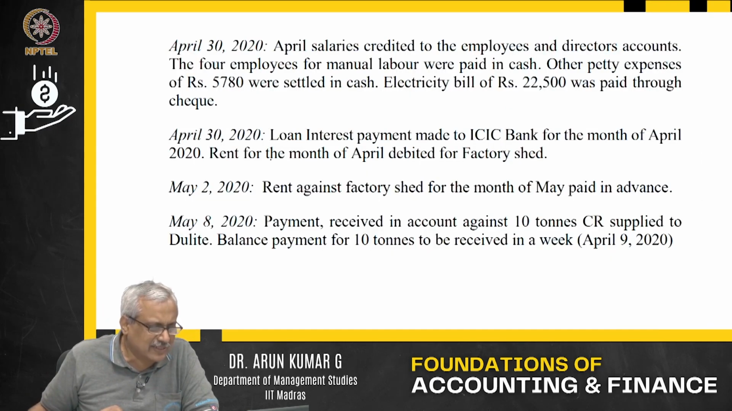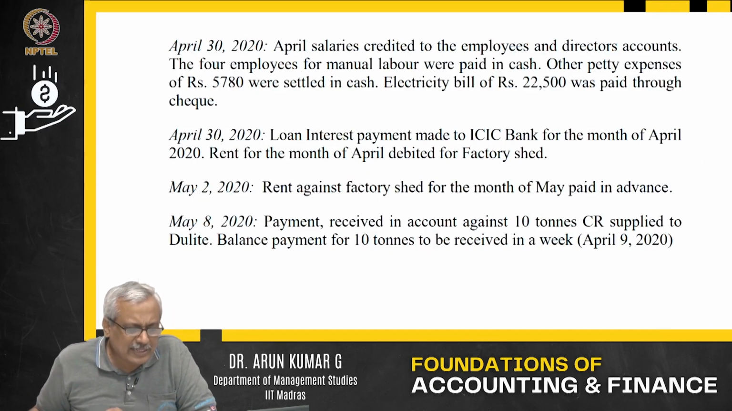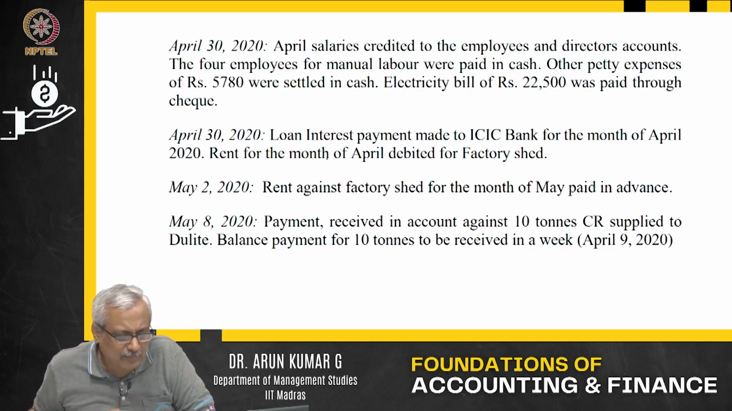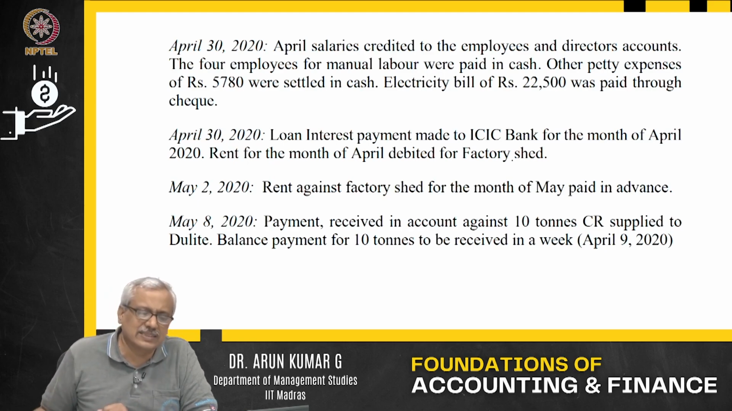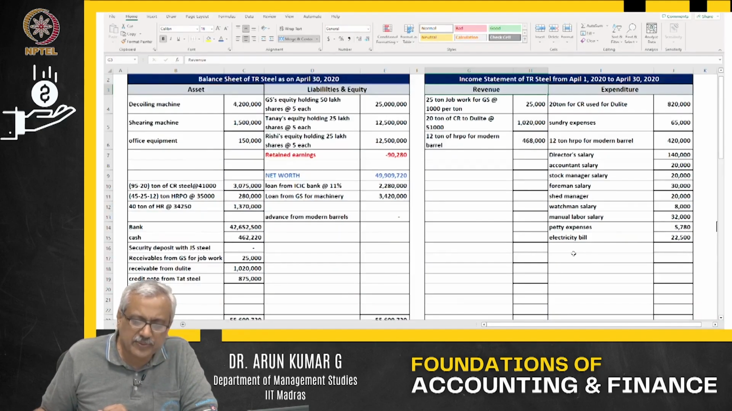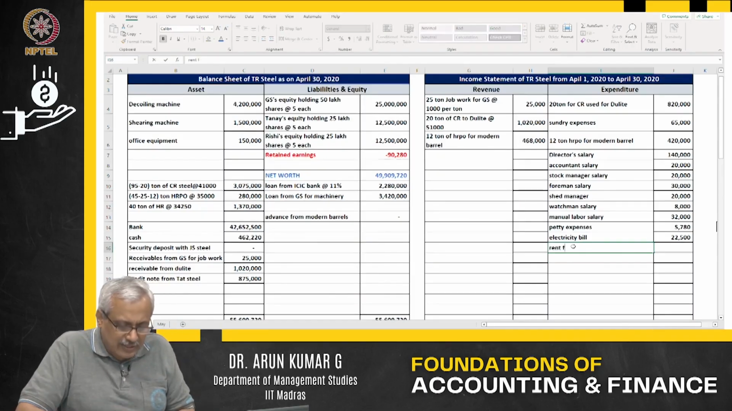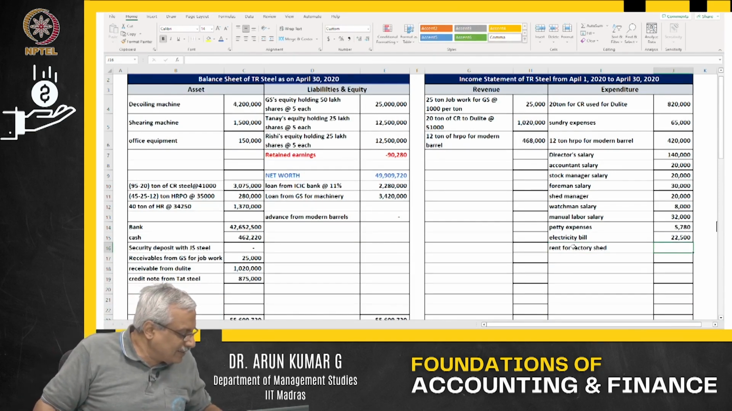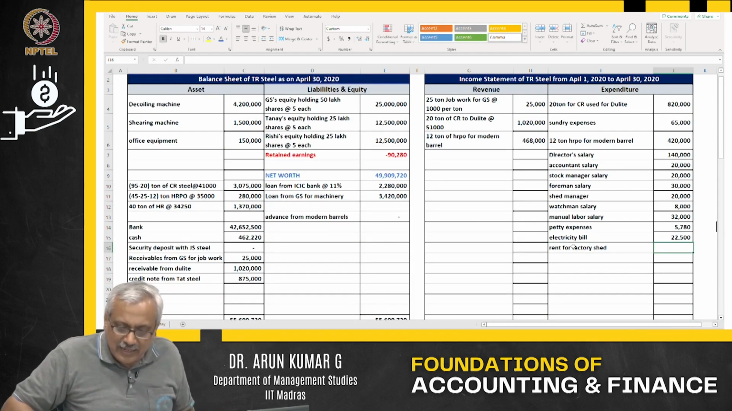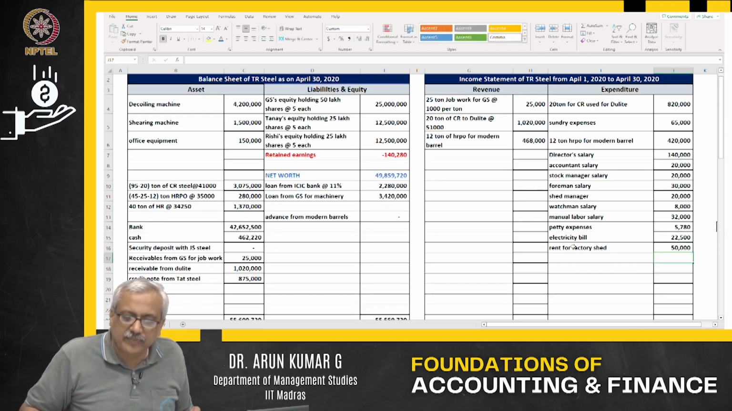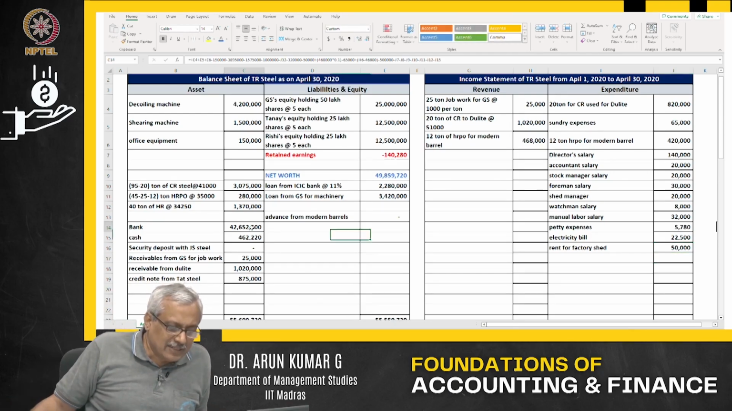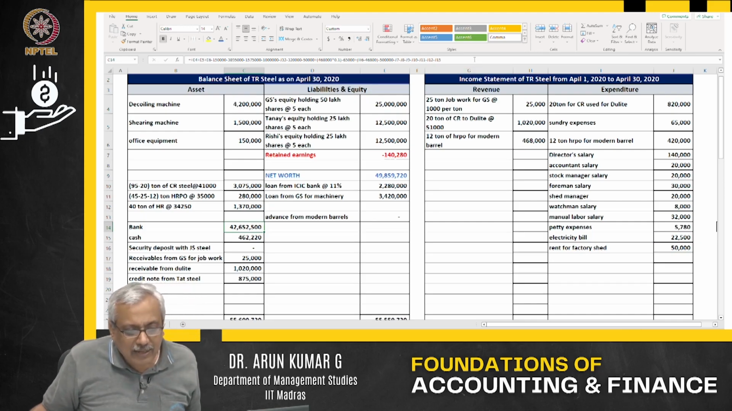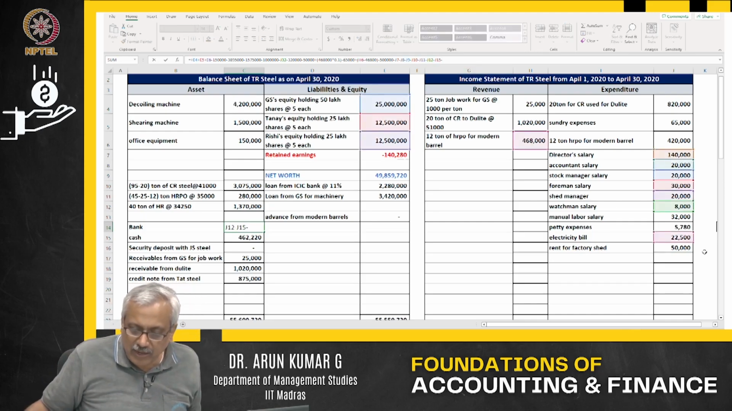There is one more transaction on the 30th. Loan interest payment made to ICICI Bank for the month of April 2020. Rent for the month of April debited for factory shed. Now, let us go back. What is the rent for the factory shed? You can see in the first statement that the rent for factory shed is 50,000. It is an expenditure. Then what happens? My bank balance further goes down by 50,000.